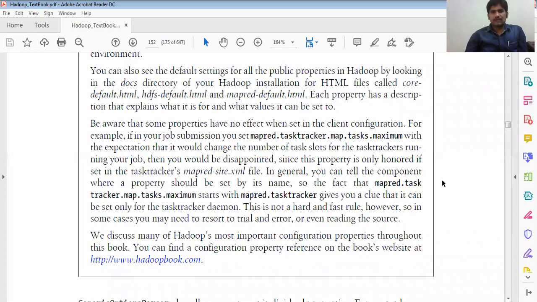So the fact that tasktracker.map.tasks.maximum starts with mapred.tasktracker tells you where it belongs. In order to avoid confusion with so many task settings and the particular slots we have already installed, we generally start with mapred.task. So we know what the task tracker and job tracker are.